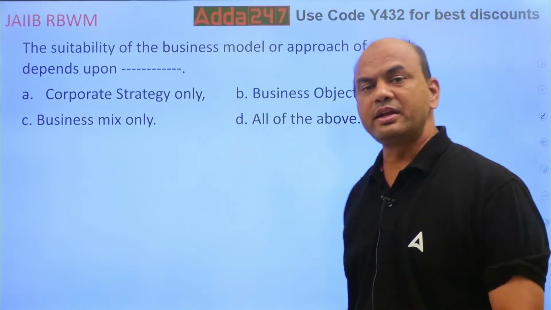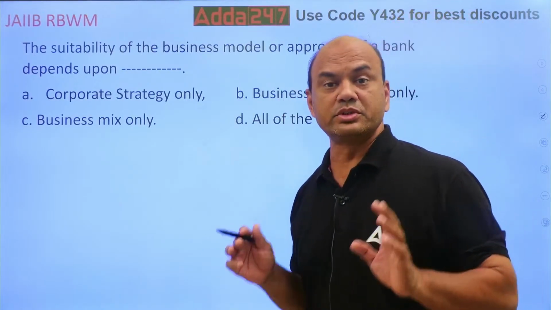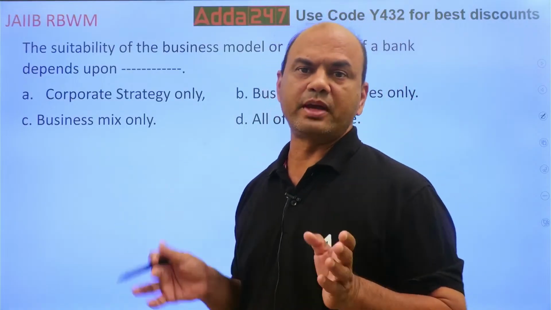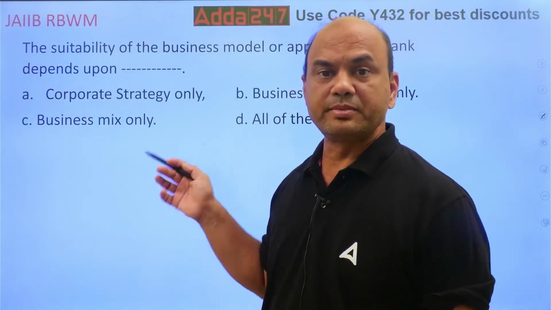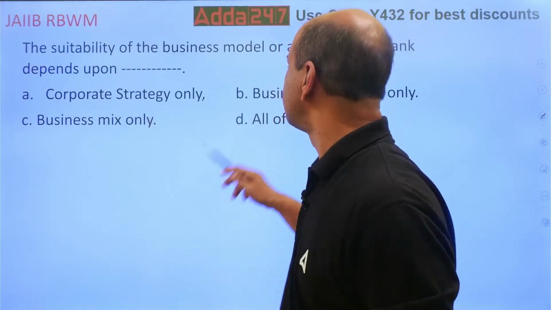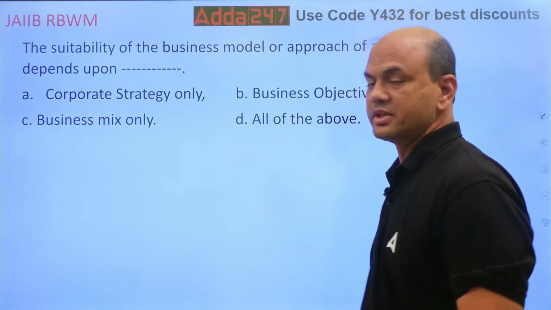So suitability of your business model means which business model is the most appropriate for your bank. Every bank will have a customized requirement. So which is the best model for your bank? That's important.